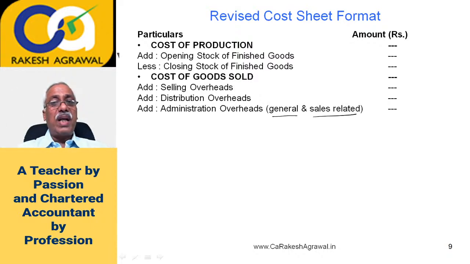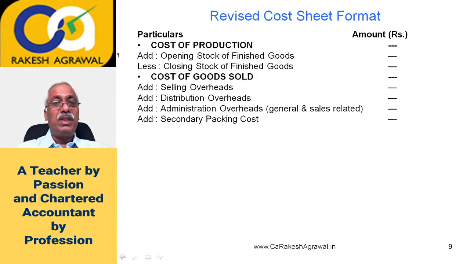Means administration activity related to selling and marketing, that cost will be added here, and general administration, like a company having its corporate office or head office somewhere, which is purely an administrative office. That office has nothing to do with manufacturing activity. So all such general administration and sales related administration overheads are added here, and production related administration was added earlier, if you remember. Add secondary packing cost.